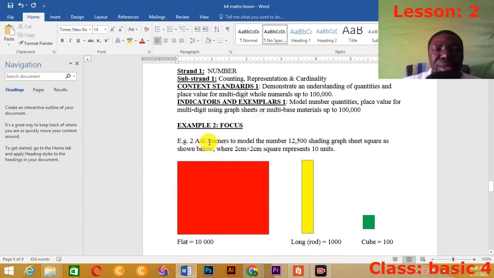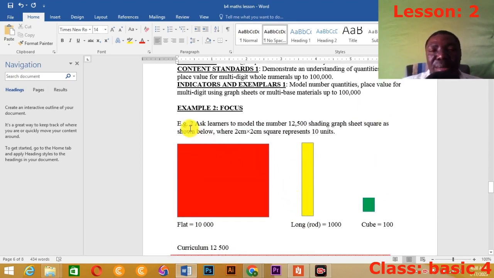Our lesson focus is modelling given numbers on a shading graph sheet, squares as shown below. That's what the syllabus is telling us we should do. It will give us an example to model. Now, how do we model this? How do we model it?